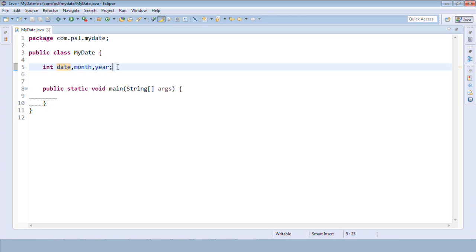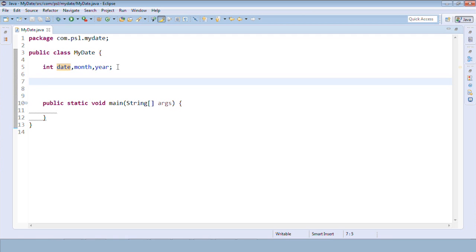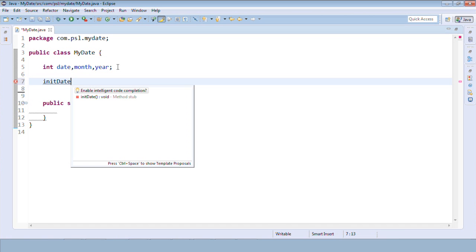Once you declare these variables, we'll assign values to date, month and year. So this demo is basically to display a date. To do that, we'll create 2 methods. One method is to initialize the values to date, month and year, and the second method is to display those values. So I'll write the 2 methods. The first method is init date.